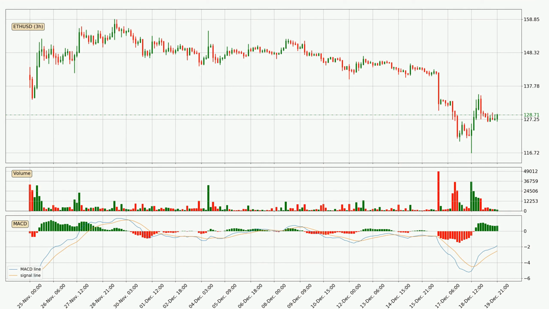This means that we can expect the price to remain the same for some time, and you should wait for the MACD line to cross the signal line. This will mean it's bearish.